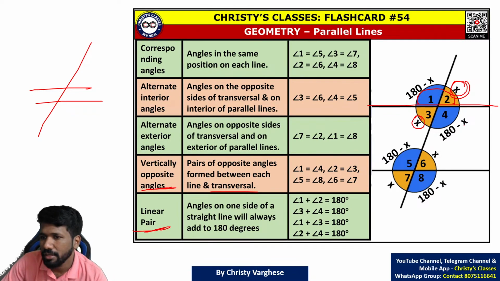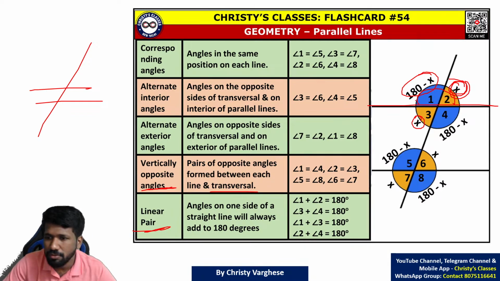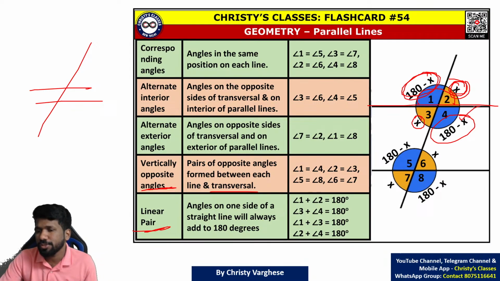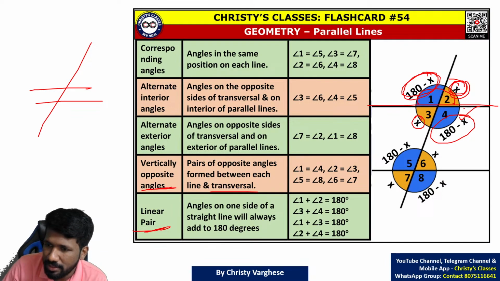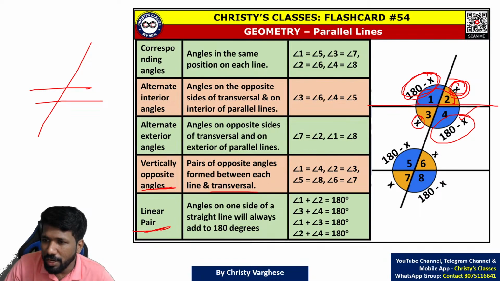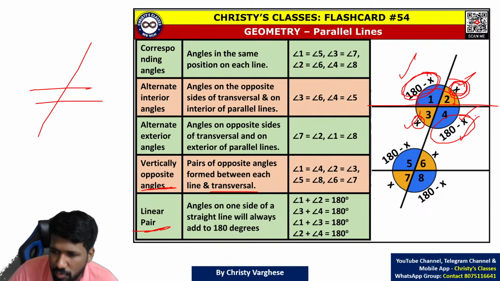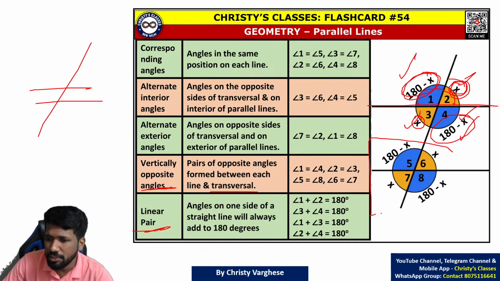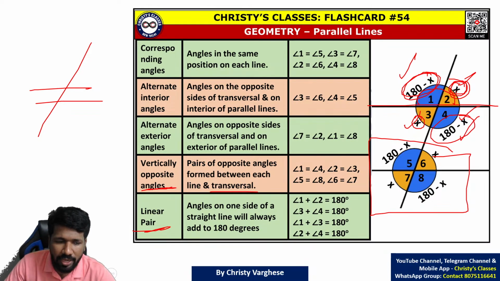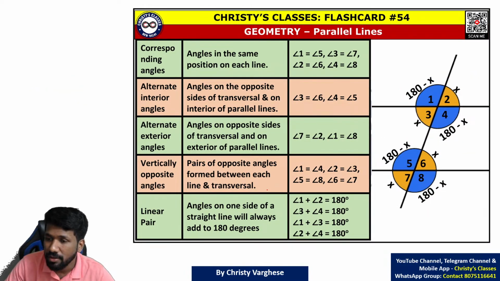Linear pair. If this is x, then the other will be 180 minus x, because the total should be 180. And if this is 180 minus x, by the vertically opposite angle property, this is also 180 minus x. I hope that much is clear. Now we understood if this is x, this will be 180 minus x. What about these four angles? Those are also x and 180 minus x itself.